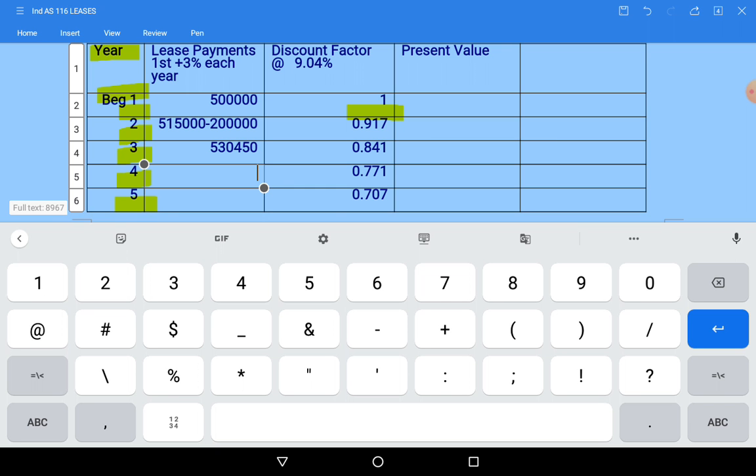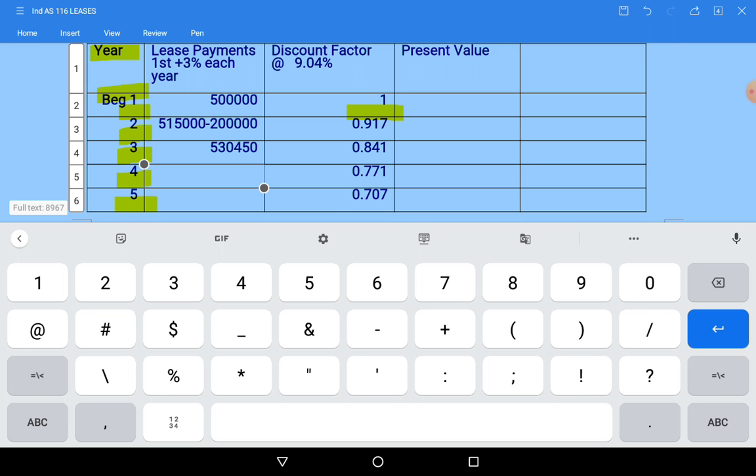Third year plus 3%, so it is becoming 5,46,364. Like that you take for all the years.